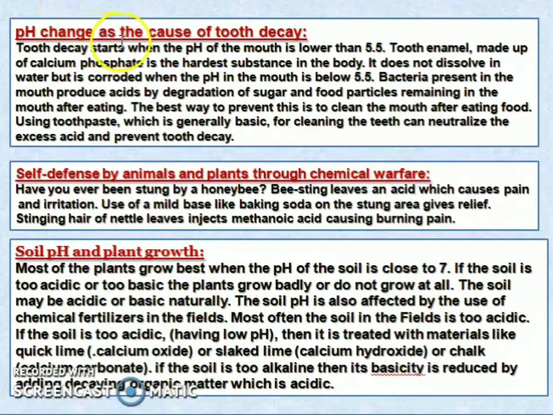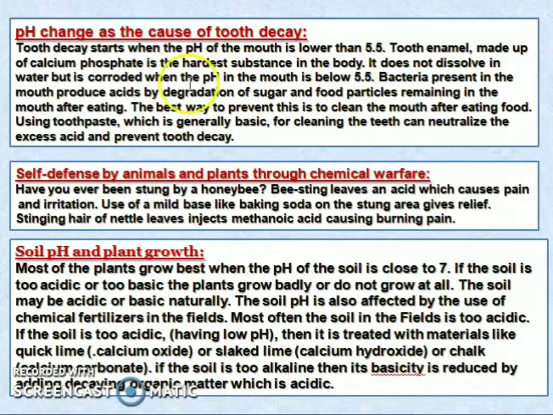pH change as a cause of tooth decay. Tooth decay starts when the pH of the mouth is lower than 5.5. The tooth enamel, made up of calcium phosphate, is the hardest substance in the body. It does not dissolve in water, but it is corroded when the pH in the mouth is below 5.5.